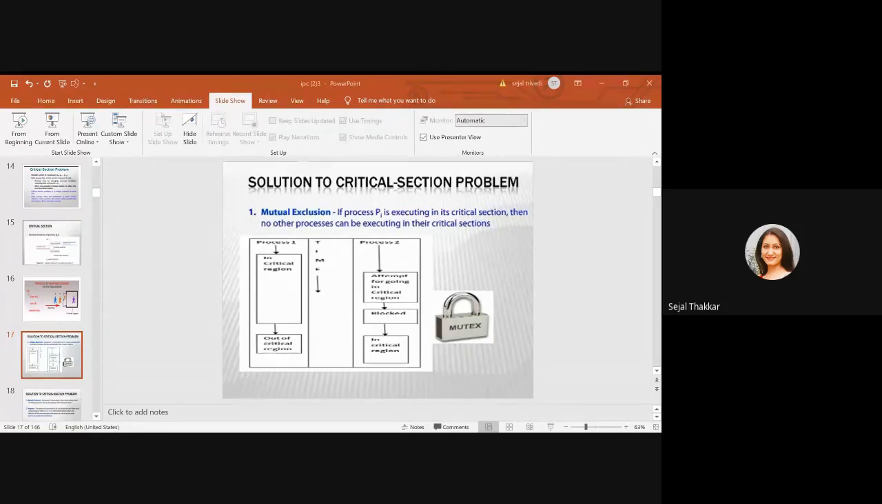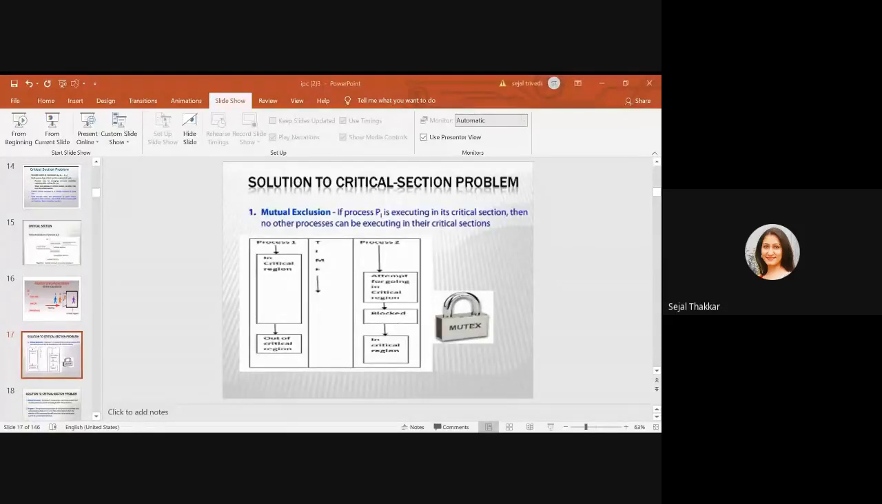So there are software-based solutions and hardware-based solutions also. Software-based solutions do not work on modern computers. Peterson's solution proves that mutual exclusion is preserved. The progress requirement is also satisfied, nobody has to wait continuously. The bounded waiting requirement is also there. Nobody has to wait continuously; there should be some bound for entering into the critical section.